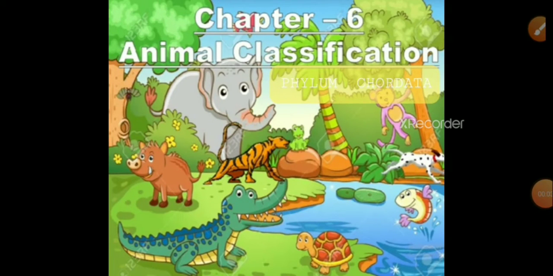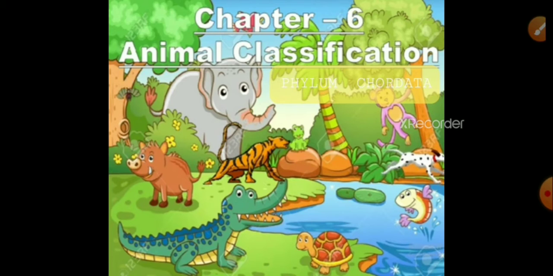Today I am going to continue with the same chapter, that is, chapter 6, Animal Classification of Science 2, Standard 10th. Let us recall what we have studied in previous lectures. In the previous lecture, we studied the phylum Echinodermata, phylum Hemichordata, phylum Chordata, etc. Phylum Chordata is further divided into three subphyla.